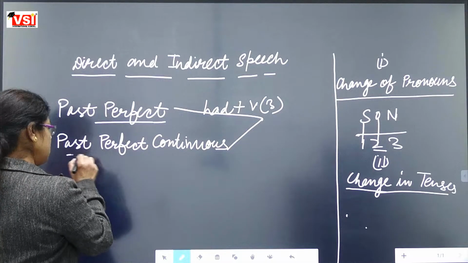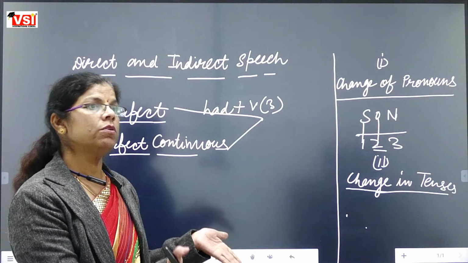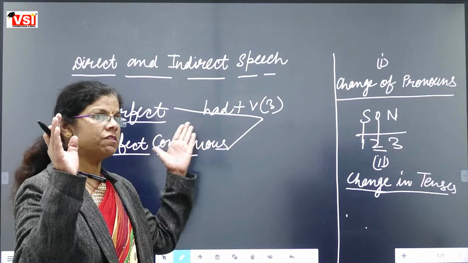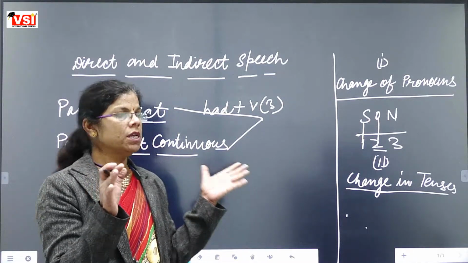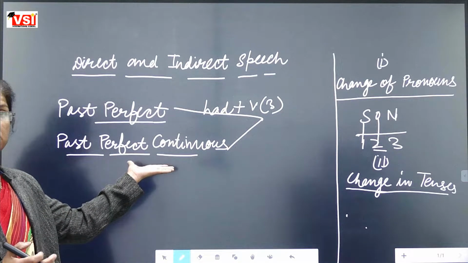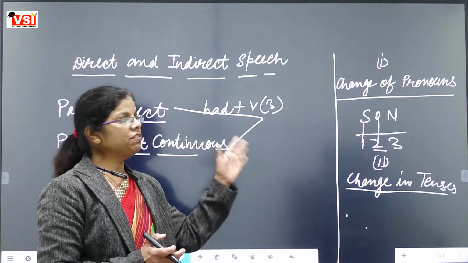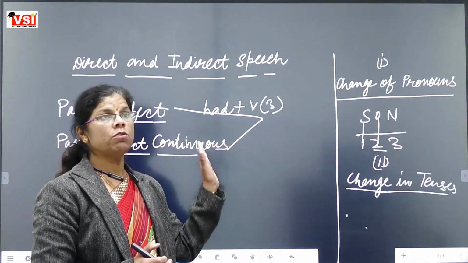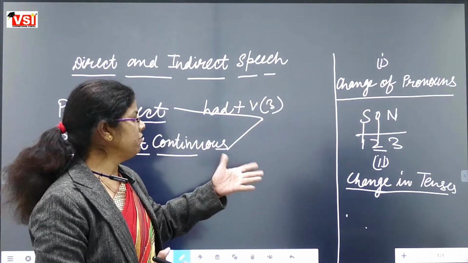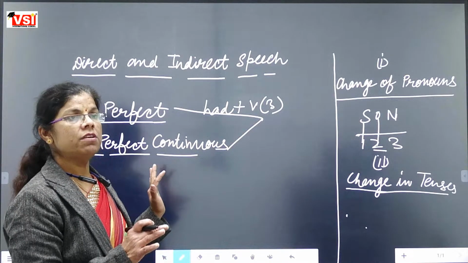In the same sense, if a past perfect continuous tense is given in reported speech, reported speech is called the words that are written within the commas. If that part of the sentence is given in past perfect continuous, that won't change. Means change of tense will not be done. Change of pronouns will be done. Change of tenses will not be done. Got it? Yes, ma'am.